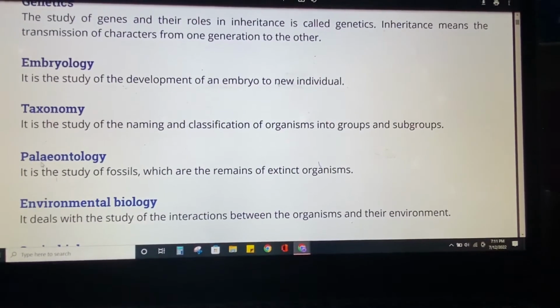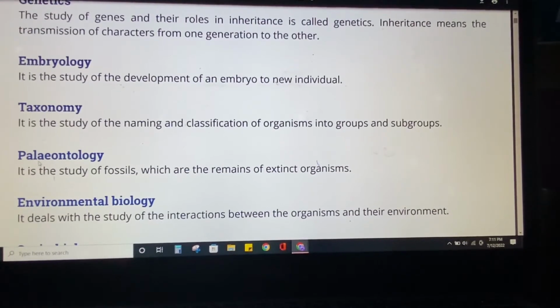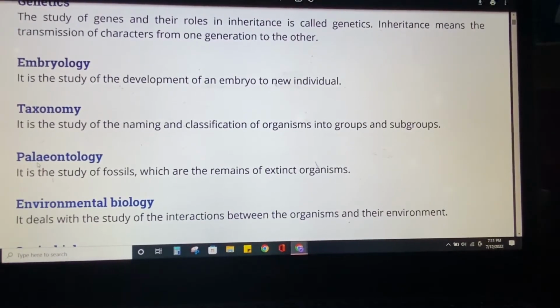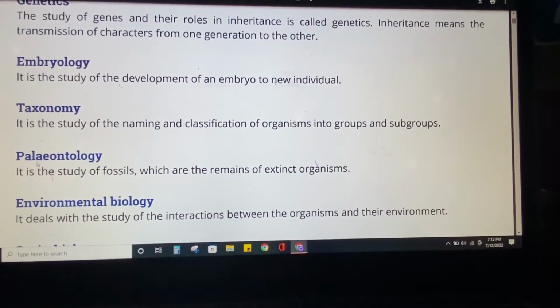Paleontology is the study of fossils, which are the remains of extinct organisms. Extinct organisms are those which are dead by now, like the dinosaurs. They are extinct organisms nowadays.